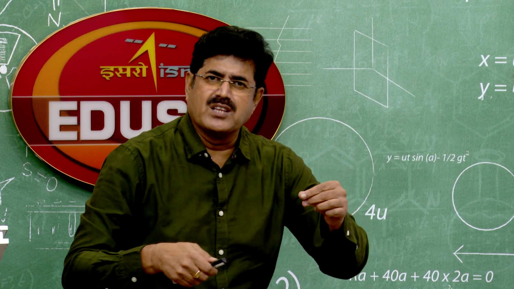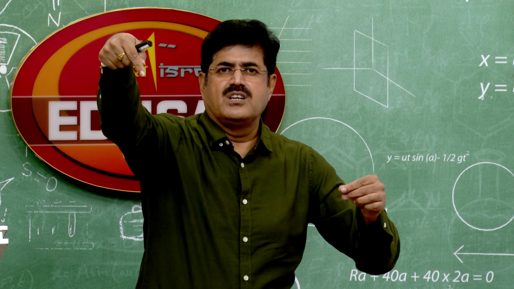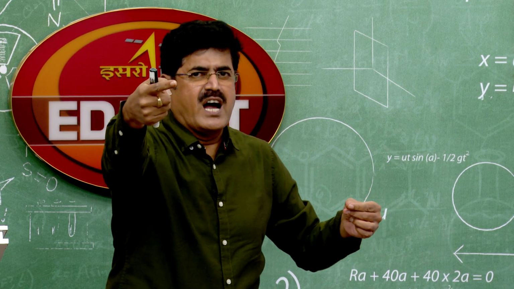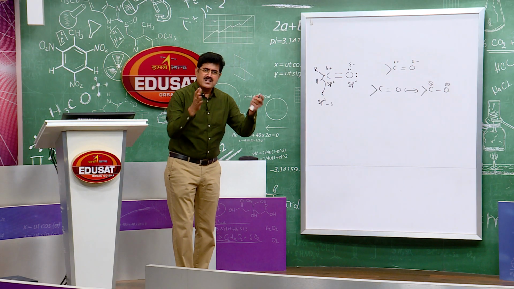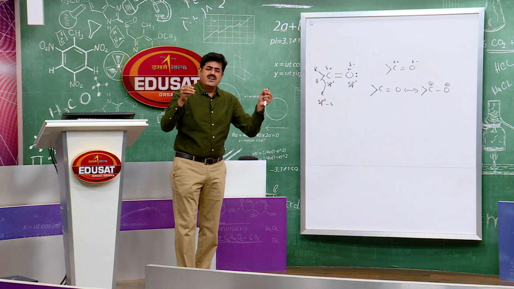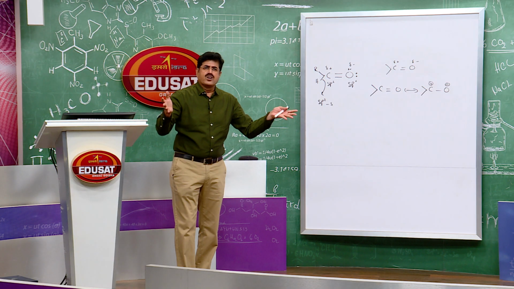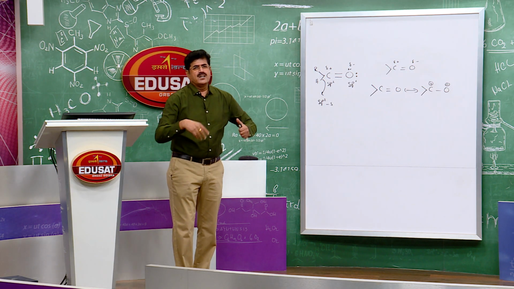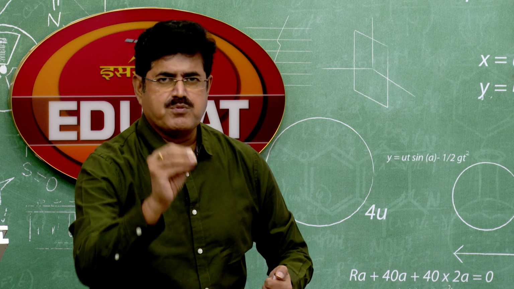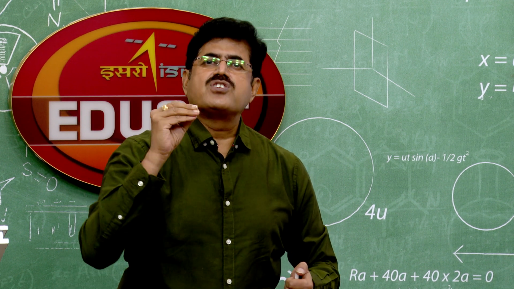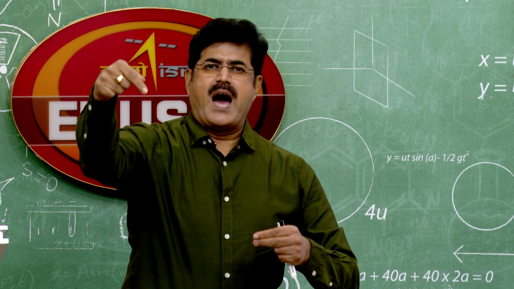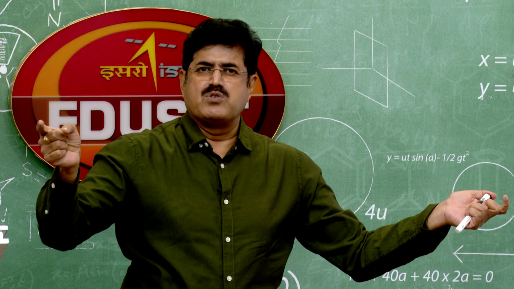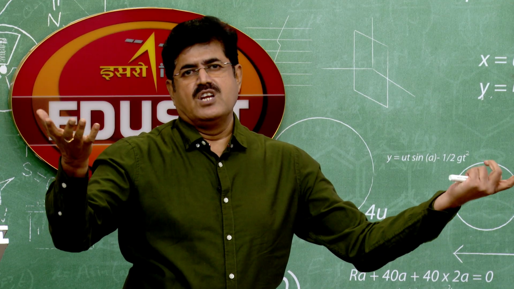So when the nucleophile attacks the carbonyl carbon, the pi bond shifts to the oxygen. Why? Because oxygen can better accommodate the negative charge, since oxygen is more electronegative. Is that clear, students? So why do aldehydes and ketones undergo nucleophilic addition reactions? It is because the carbonyl carbon has positive charge. So nucleophiles, which are nucleus loving reagents, add to the carbonyl carbon and the pi bond shifts to the oxygen atom, resulting in negative charge over oxygen. This is a nucleophilic addition reaction.